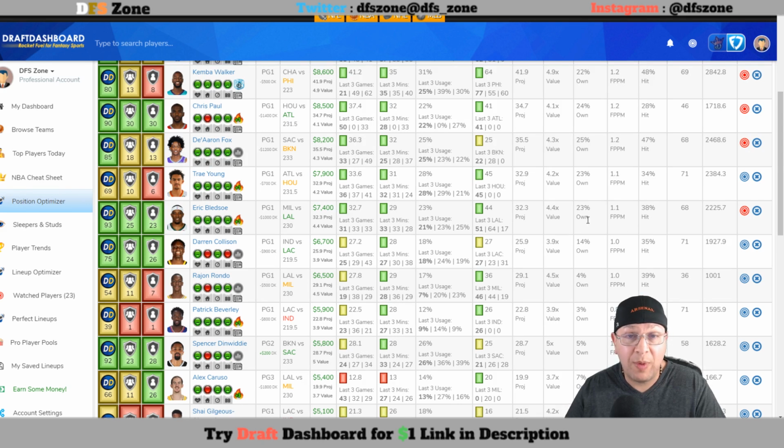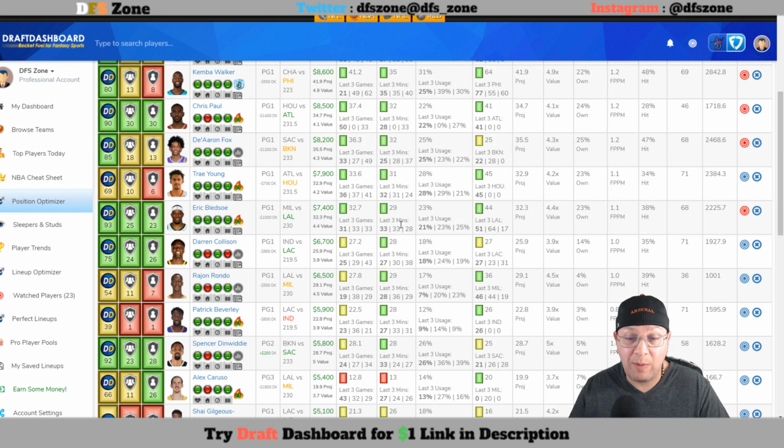That will definitely be going upward if Giannis does not play today. Eric Bledsoe at $7,400. You need pretty much 37 on DK. He's $1,000 cheaper. As you can see here, $1,000 cheaper. He's at $6,400. You need 32, and he's averaging closer to 33, and he's been at 31 plus in 3 straight games.